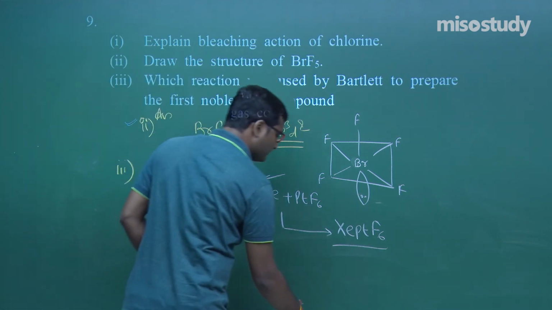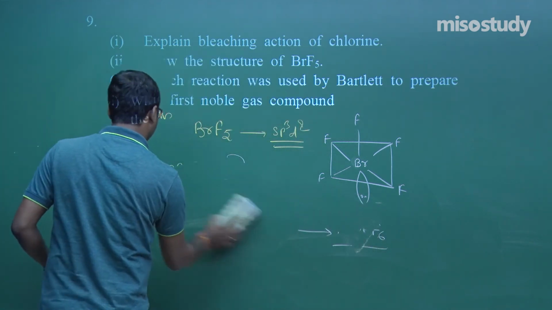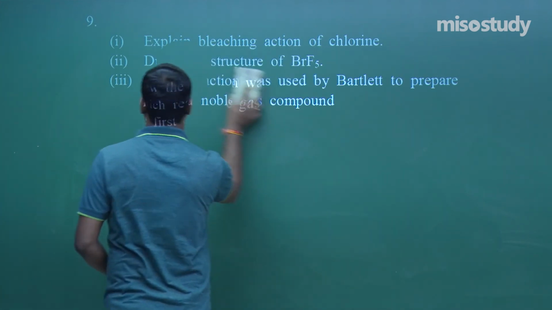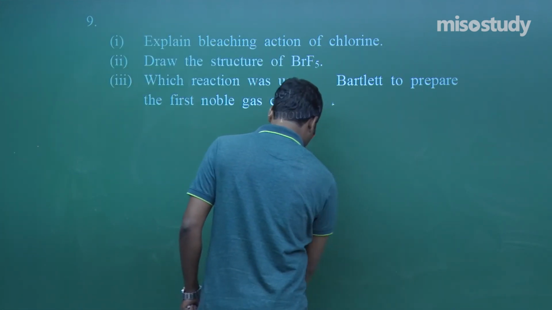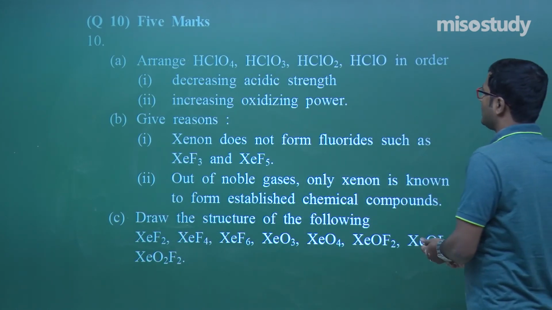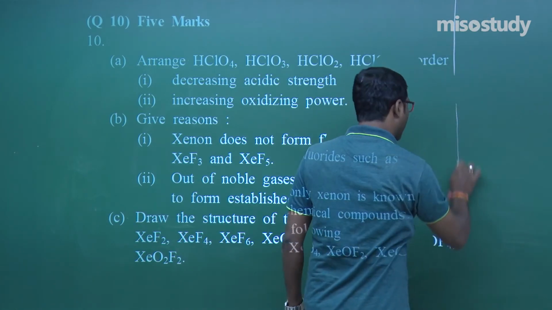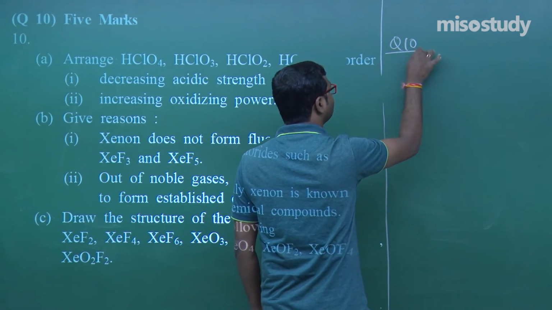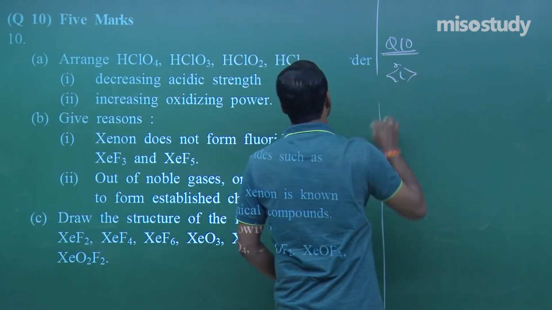Wait for a moment. Now, the next question is question number 10. Read the question carefully. It is a part-by-part question, question number 10, part 1. What is given here?